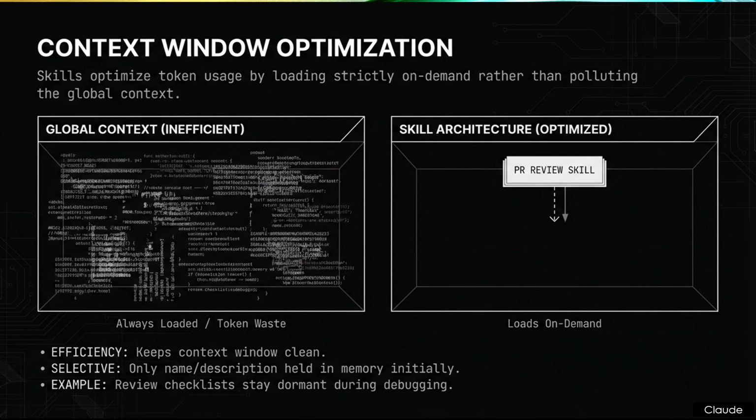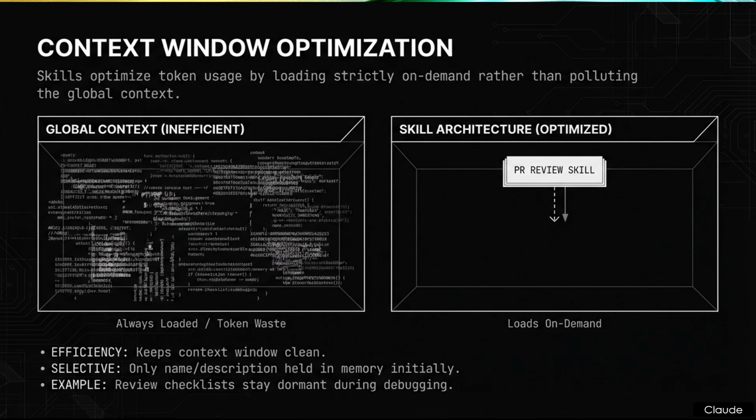On the right, the skill architecture is labeled optimized. It explicitly states that it loads on demand. The selectivity metrics are the key data points there. Right. The text notes that only the name and description are held in memory initially. That is an incredibly lightweight footprint. The specific operational example cited is that review checklists stay dormant during debugging. This ensures the context window remains entirely clean for the actual code analysis, maximizing the signal-to-noise ratio.